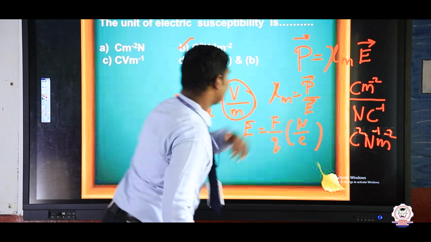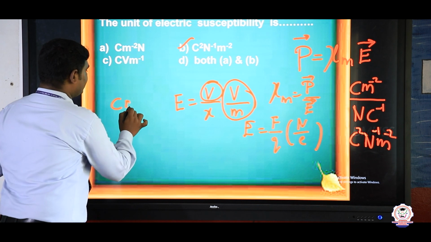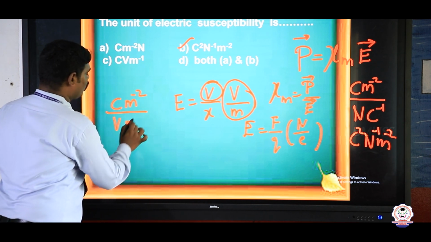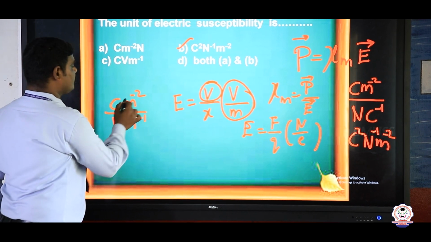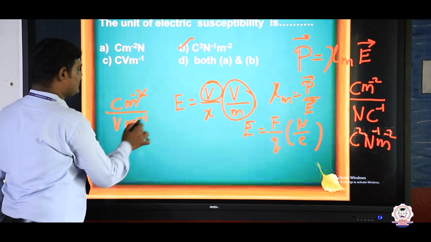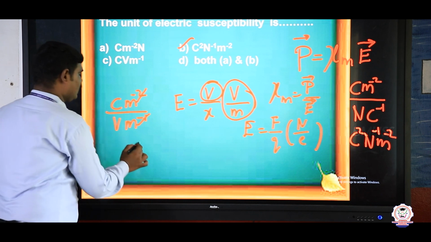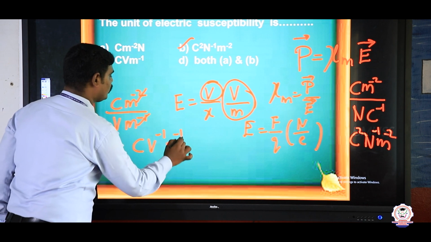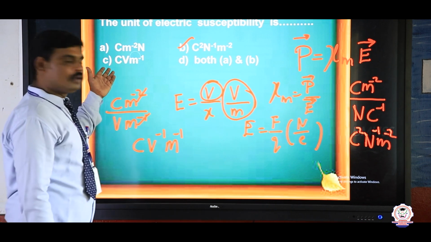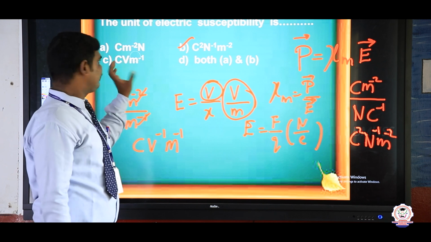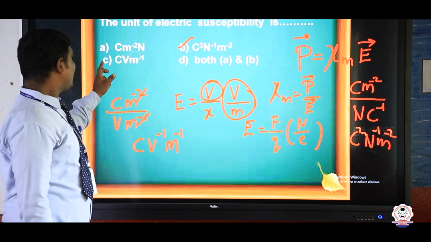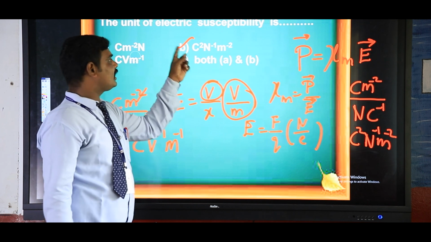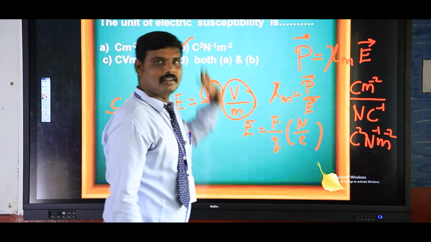Now substitute here: coulomb meter inverse 2 divided by volt per meter. So volt meter inverse 1, coulomb meter inverse 2. The inverse 2 and inverse 1 cancel, giving coulomb volt minus 1 and meter inverse 1. So option C, coulomb volt meter inverse 1, is given. Option A is wrong, option C is wrong, and both A and B also wrong. Which one is correct? Option B only is correct.